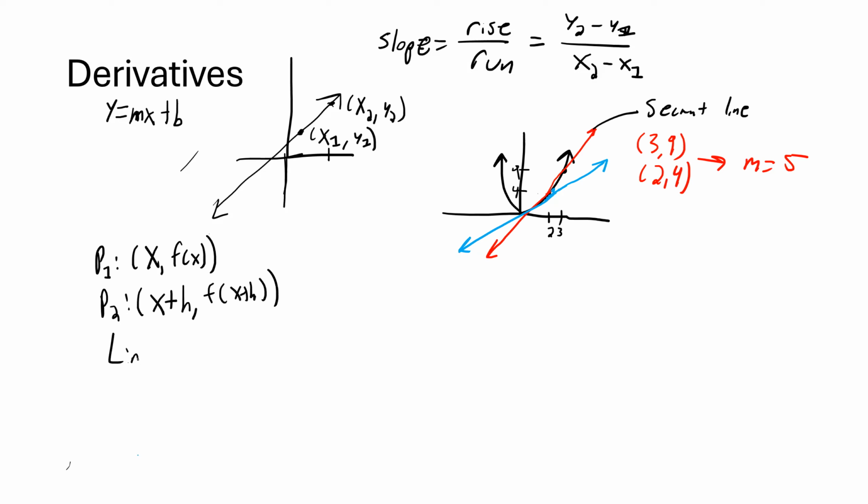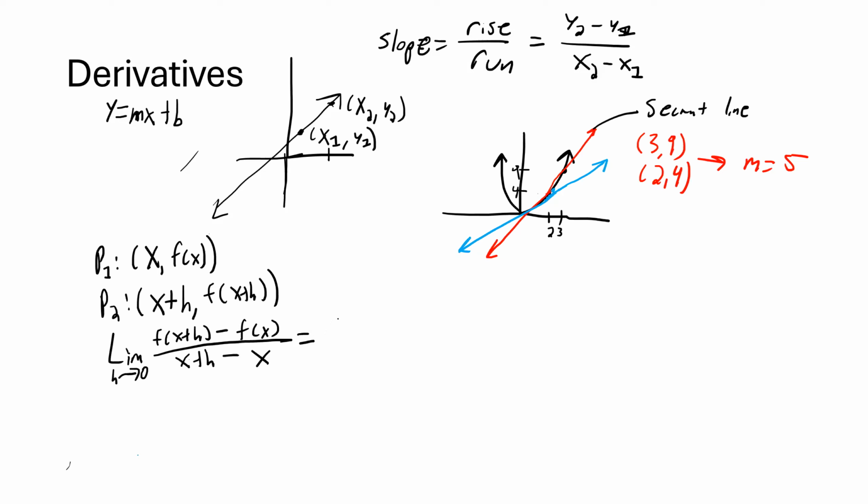So the limit as h approaches 0 of f of x plus h minus f of x, that's our rise, over x plus h minus x.